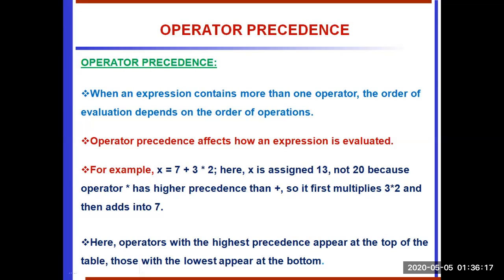Here the operators with the highest precedence appear at the top of the table, and the lowest precedence goes to the bottom of the table. You will see it in the next slide.